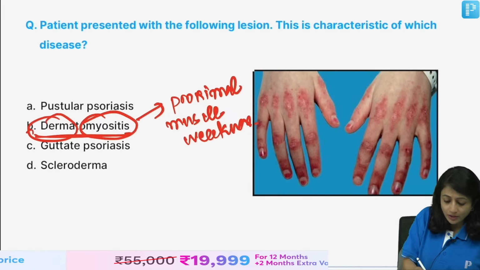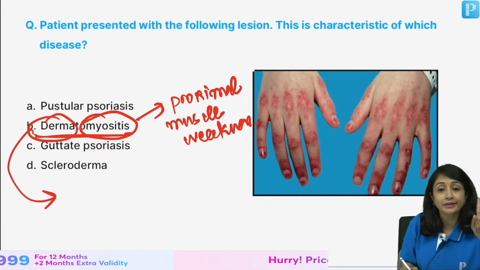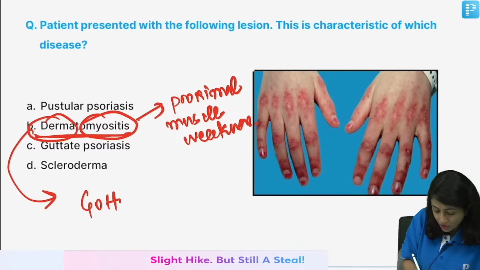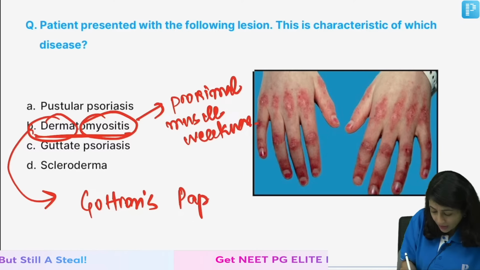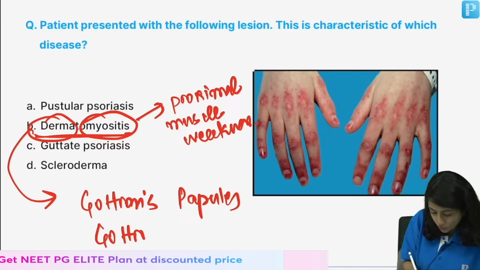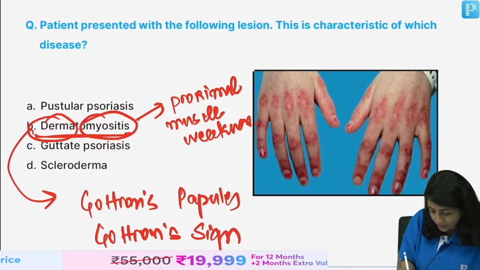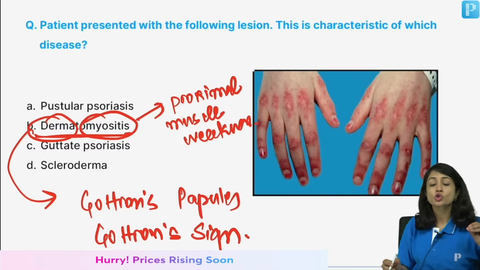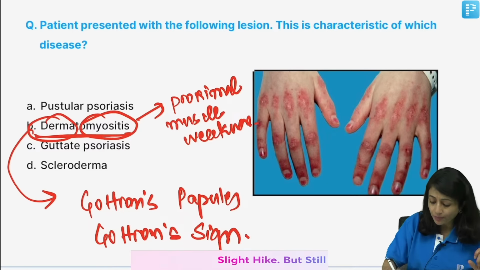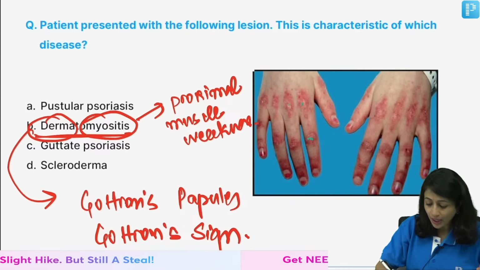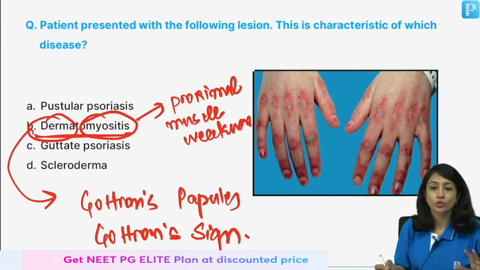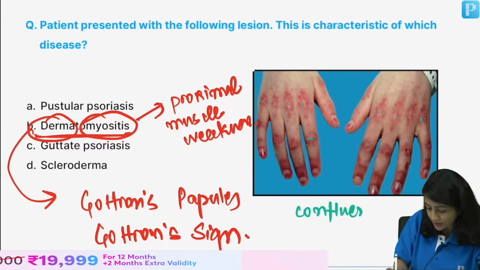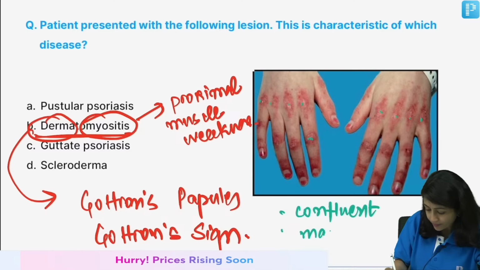Now, when we talk about skin features of dermatomyositis, there are two pathognomonic lesions, sorry, not characteristic, but pathognomonic lesions, which are Gottron's papules and Gottron's sign. So, these are two named things, and we should know about that. Gottron's papules are erythematous to violaceous papules present on the interphalangeal joint and metacarpophalangeal joint.